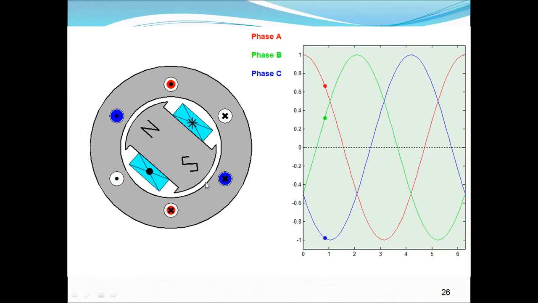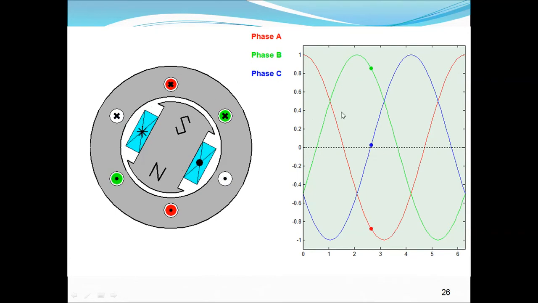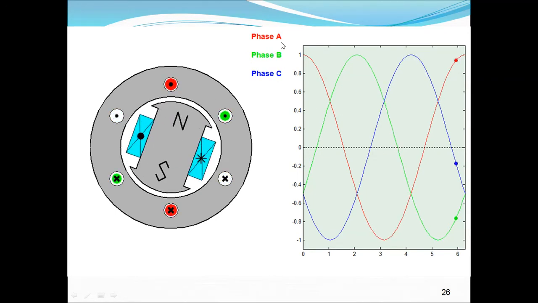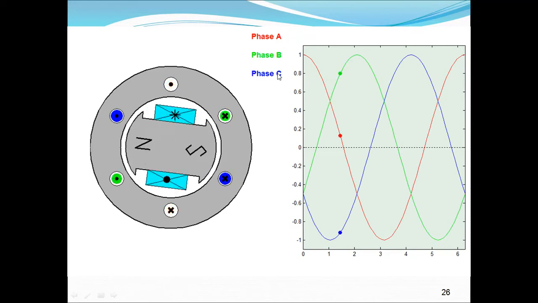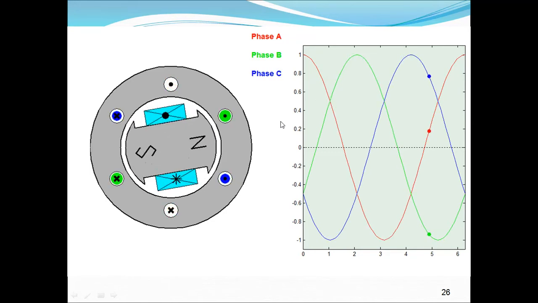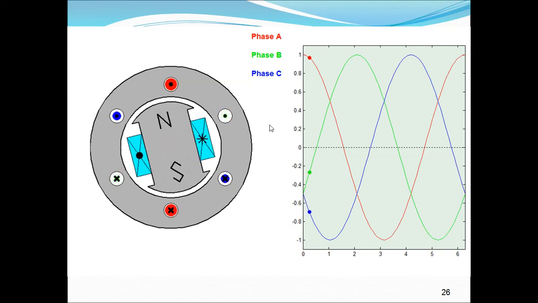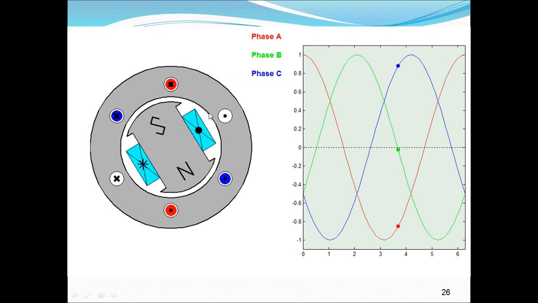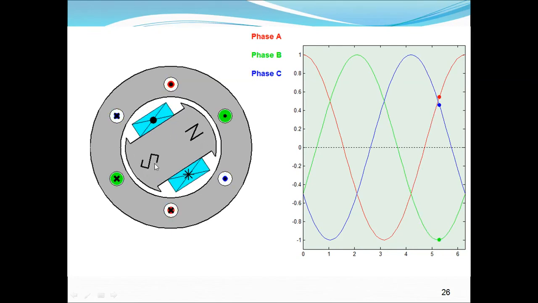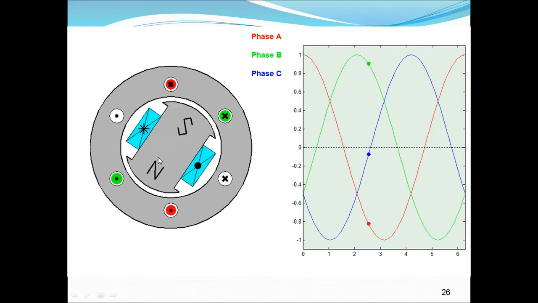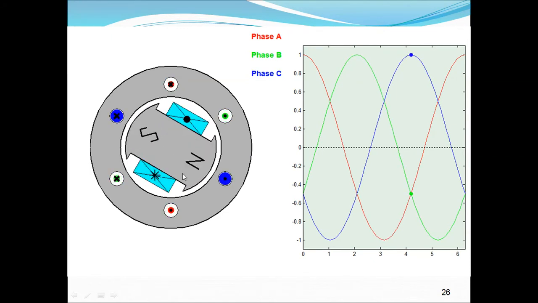It is dot, cross, it is rotating, and this is the current direction in the different phases, phase A, phase B, phase C, how it is rotating. It is a very beautiful picture. It is showing in animation the stator poles, north pole and south pole. This one is the rotor winding.